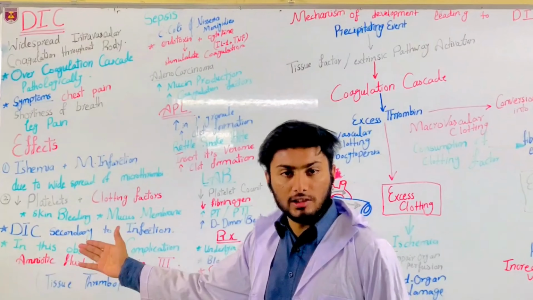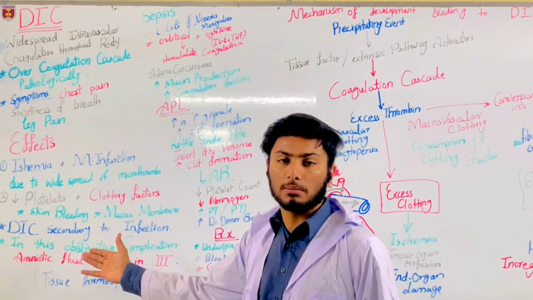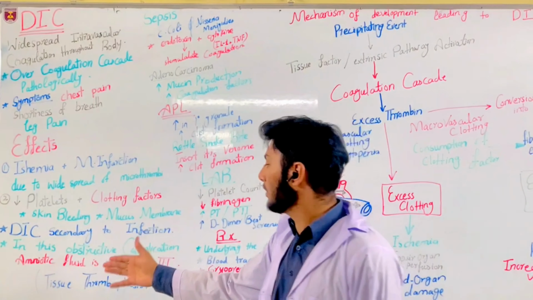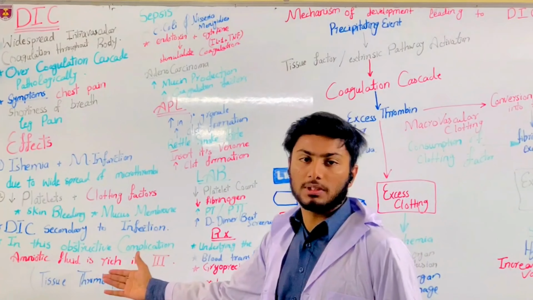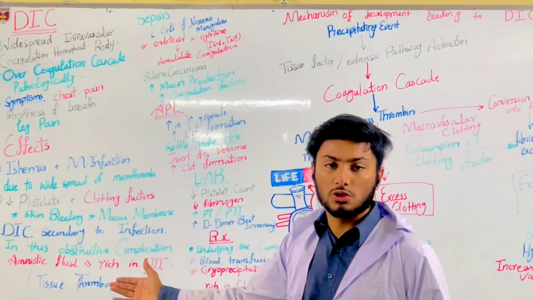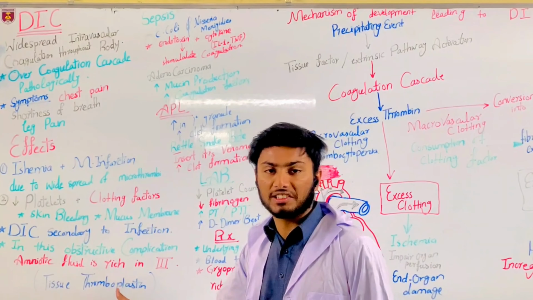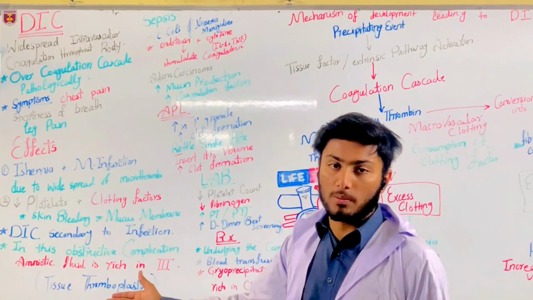DIC is a secondary infection, not primary. If there is some other infection, then DIC will occur. Then obstructive complications occur. For example, amniotic fluid is rich in clotting factor 3, which is tissue thromboplastin.